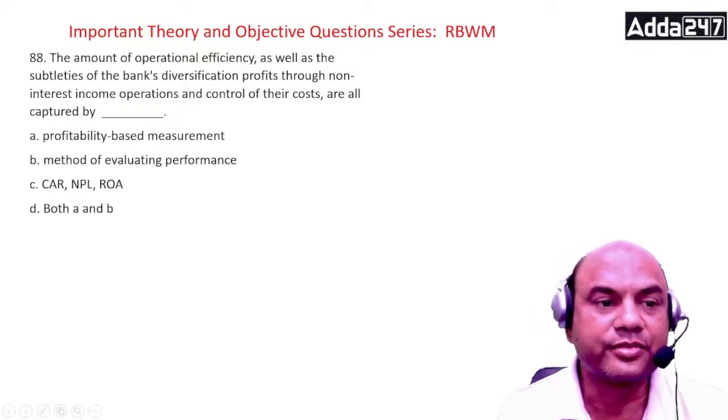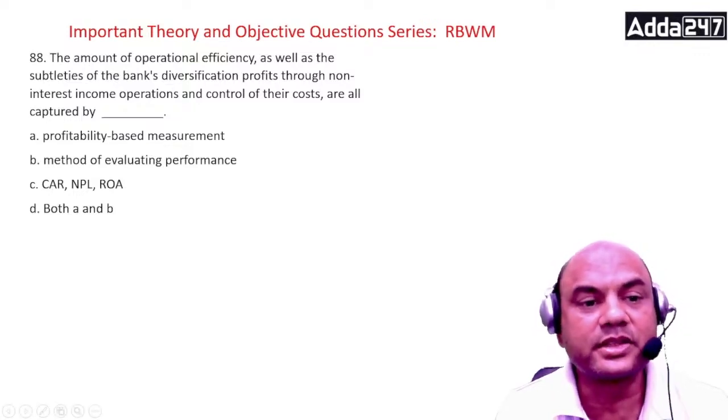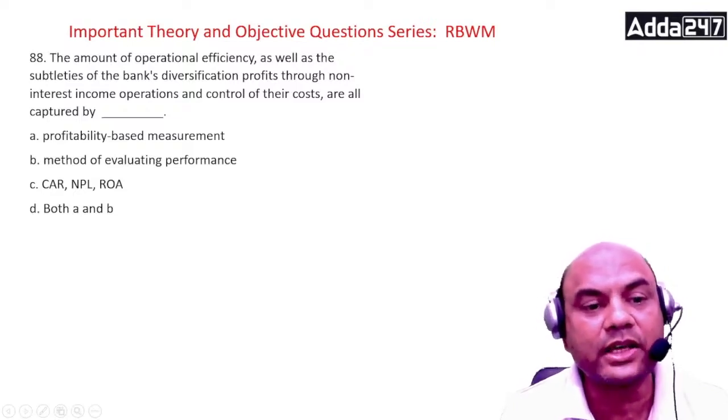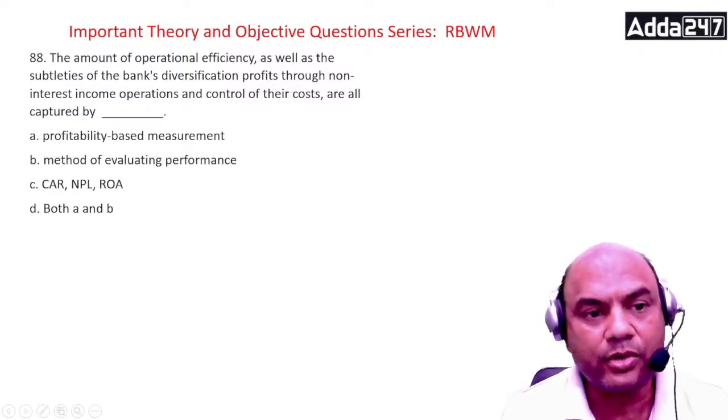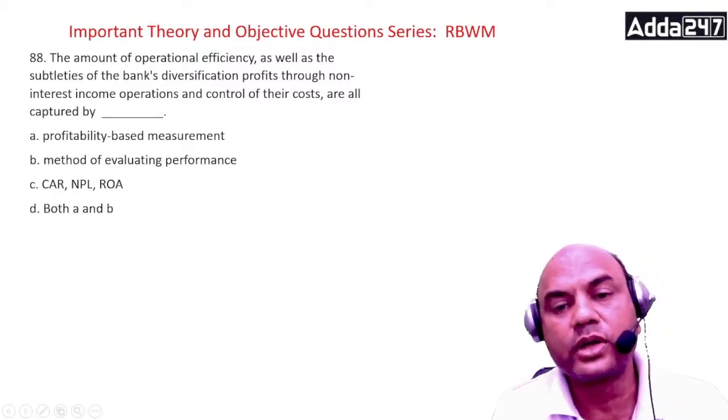That's your question. Which one captures this operational efficiency and diversification profits?